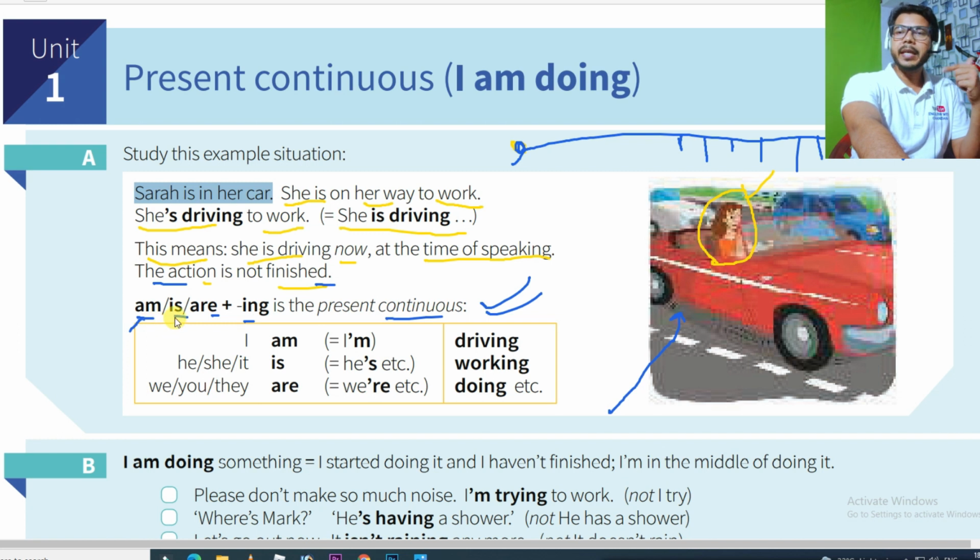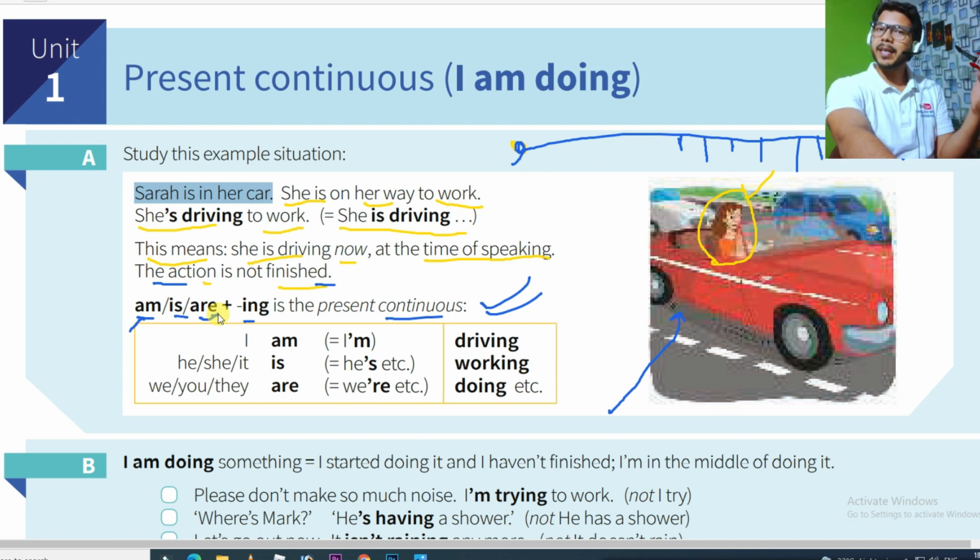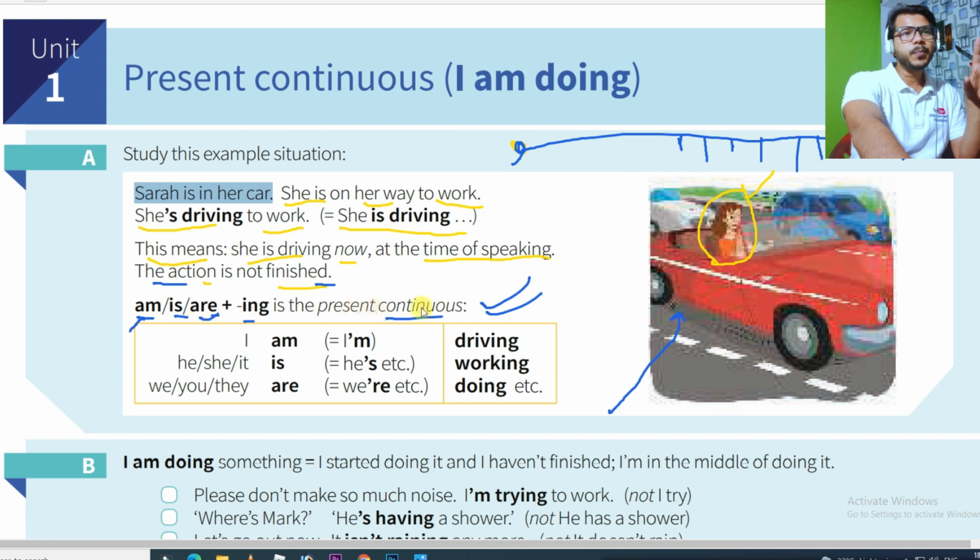You can use is with third person singular like he is, she is, it is, or any third person singular like Ram is, Mohan is, my brother is, that person is. And if you talk about plural, then of course you have to use are, like you are, we are, they are, my friends are, my parents are, my brothers are, my sisters are, my sons are, your daughters are, like this. So this is present continuous.